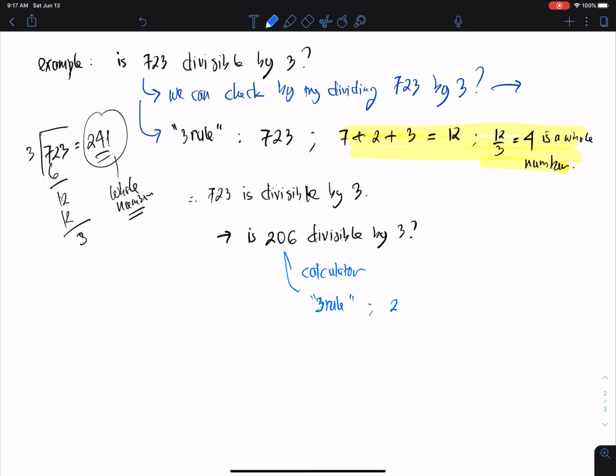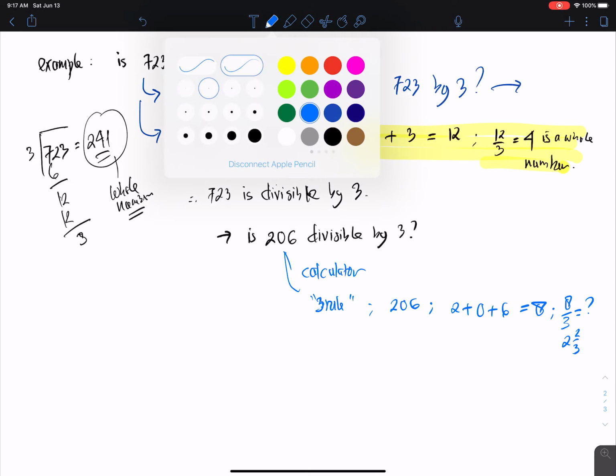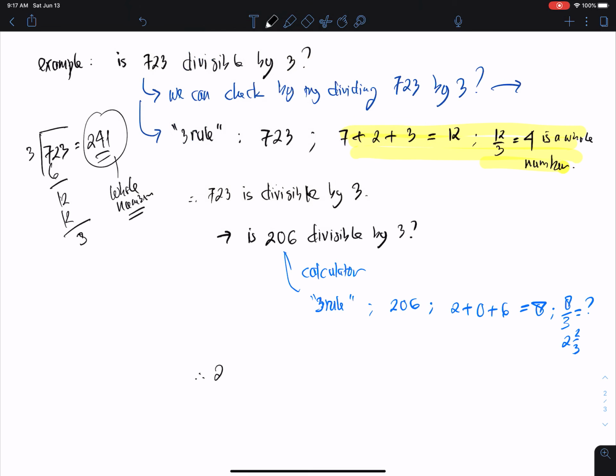If the result is a whole number, the number itself is divisible by 3. Since we have 206, we have 2 plus 0 plus 6, which is 8. Now the question is, is 8 divided by 3 a whole number? Definitely no. The result will be 2 and 2/3, so this is not a whole number. It means that 206 is not divisible by 3.